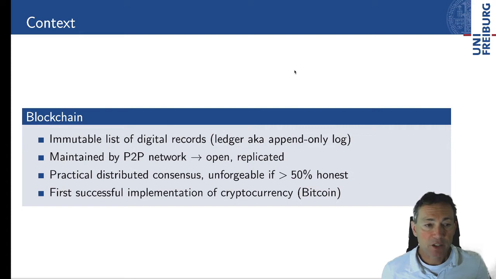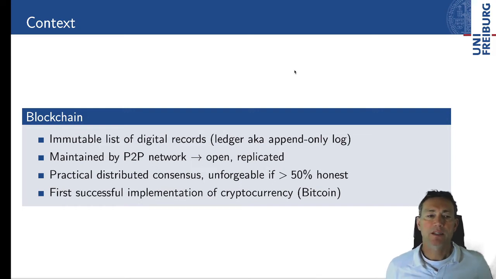So the title mentions blockchain. So what's the blockchain? It's an immutable list of digital records, also called ledger or append-only log. This is maintained by a peer-to-peer network, which means it's open and it's replicated. It implements practical distributed consensus with the consequence that the results are unforgeable if more than 50% of the participants in the network are honest. And it's the basis for the first successful implementation of a cryptocurrency, namely Bitcoin.